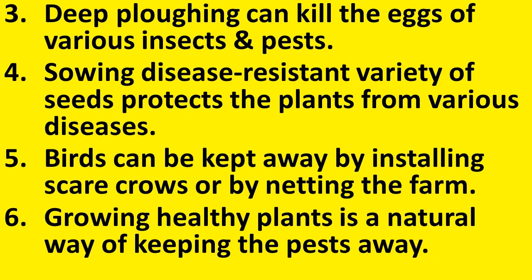Fifth method, birds can be kept away by installing scarecrows or by netting, because we have seen that birds also can cause destruction to the crops. They can eat away the seeds. So we can keep them away by netting or keeping scarecrows. Sixth method is growing healthy plants in a natural way of keeping the pest away. So these are the natural methods of keeping the pest away.